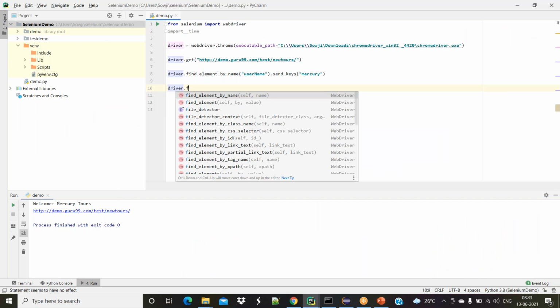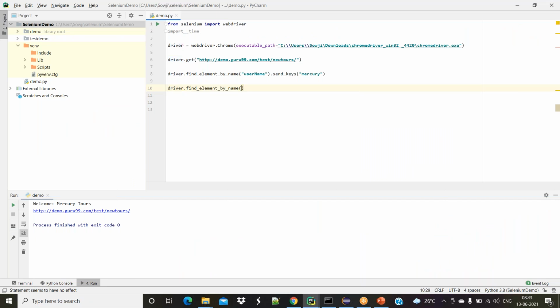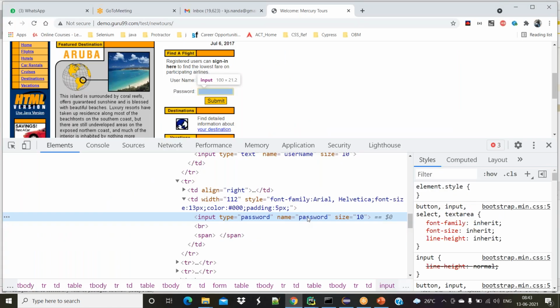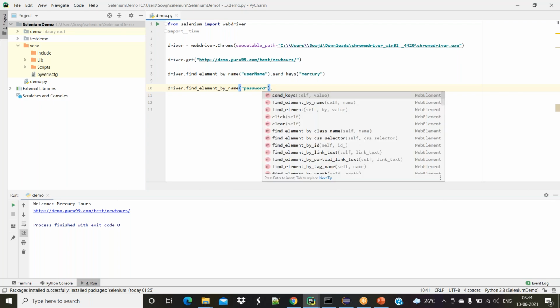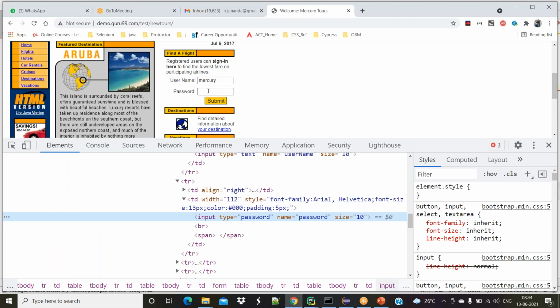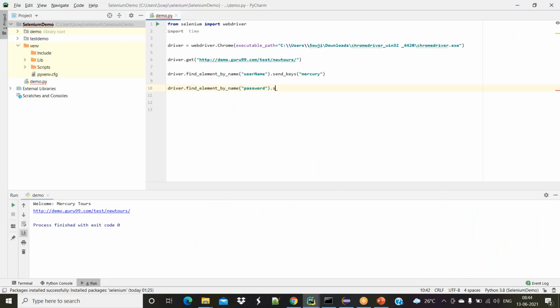Again, I'm asking the driver to find an element by using the name attribute. What is the name here? I copied that name attribute value, and I'm supposed to pass it here. Now it can find the password field. After finding the password field, what action are we supposed to do? I'm supposed to type the password here. What is the method in Selenium to replace the type action? That is called send keys. What you want to type is passed here. I want to type Mercury only.